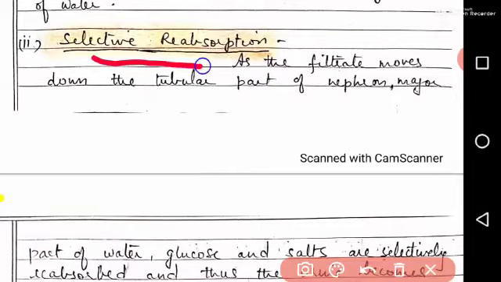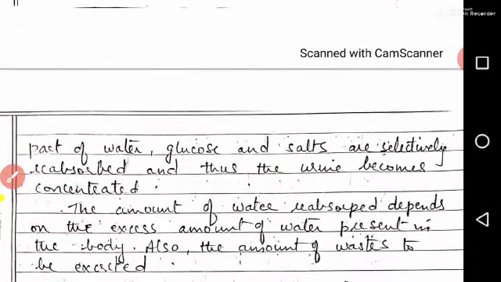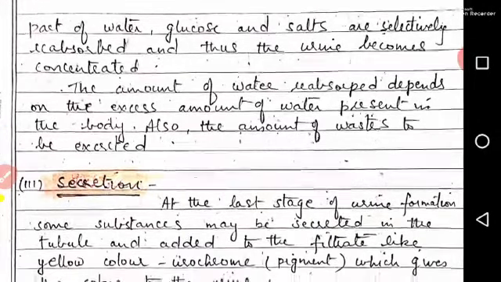As the filtrate moves down the tubular part of the nephron, a major part of water, glucose and salts are selectively reabsorbed, and thus the urine becomes concentrated. The amount of water reabsorbed depends on the excess amount of water present in the body. Also, the amount of wastes to be secreted.